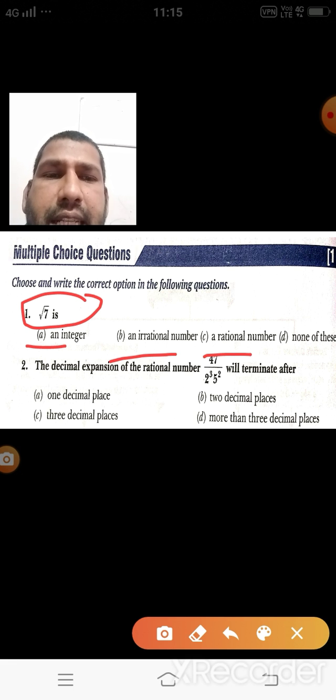What do we know about root 7? Is root 7 a rational number or an irrational number? We know it is an irrational number. The options given here are: an integer, an irrational number, a rational number, none of these. If you know the answer, then mark a tick on the correct answer, B. When you are giving the examination, a box is given, and in that box you have to tick. In front of these options a box is given, and you have to mark a tick on the correct one. Let us take the second question.